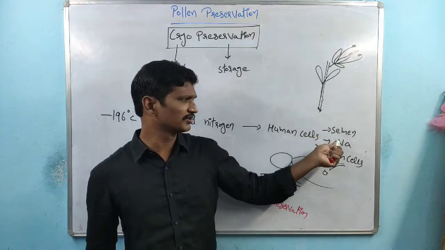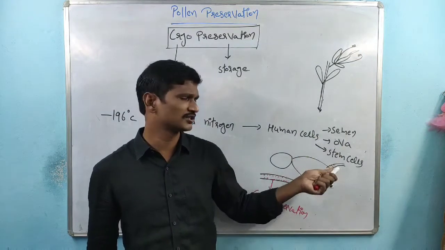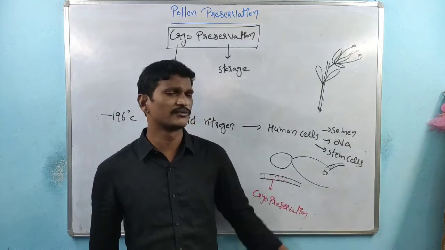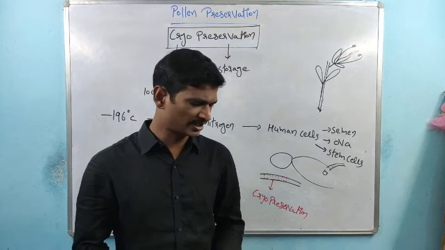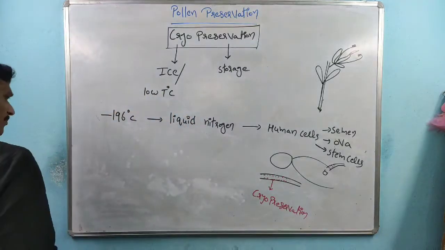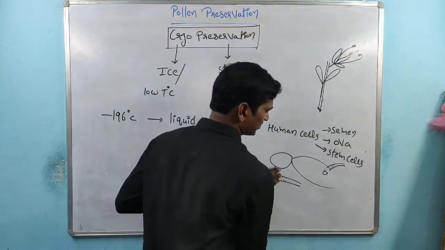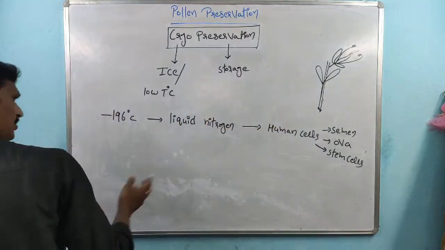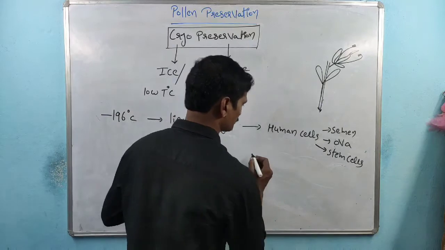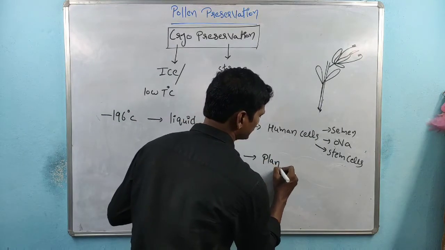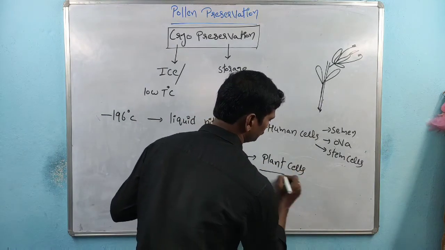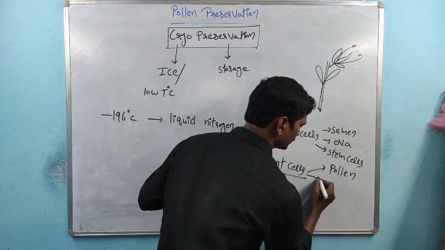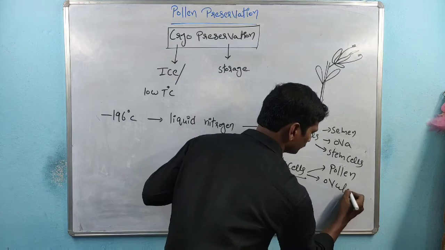Right? We know about semen preservation, sperm cell preservation, and ova preservation, especially in the in vitro fertilization process. In the same manner, within plants also, pollen grains are preserved. That is about the human cells. Coming to the next one, the plant cells. Here, pollen grains are preserved. Next, ovules are preserved.